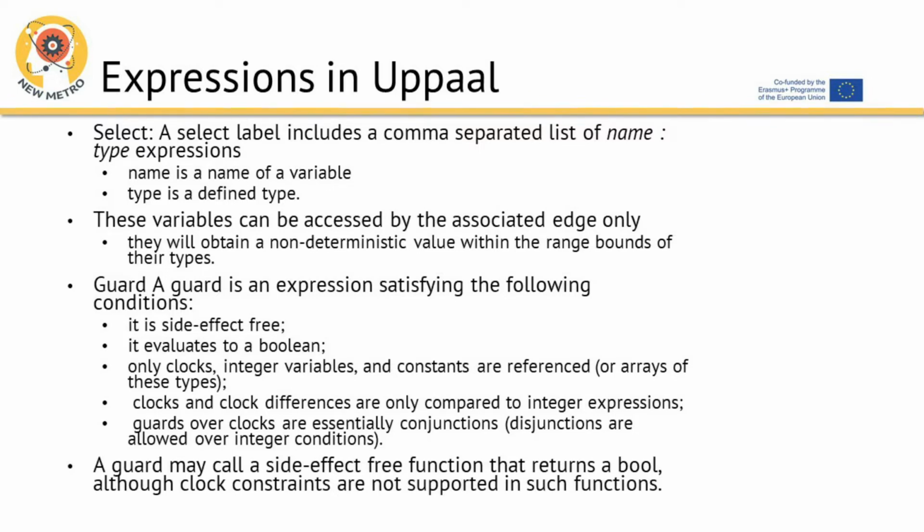Guard. A guard is an expression satisfying the following conditions. It is side-effect free. It evaluates to a Boolean. Only clocks, integer variables, and constants are referenced, or arrays of these types. Clocks and clock differences are only compared to integer expressions. Guards over clocks are essentially conjunctions. Disjunctions are allowed over integer conditions. A guard may call a side-effect-free function that returns a bool, although clock constraints are not supported in such functions.